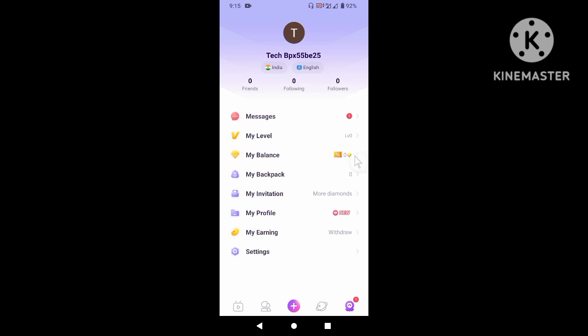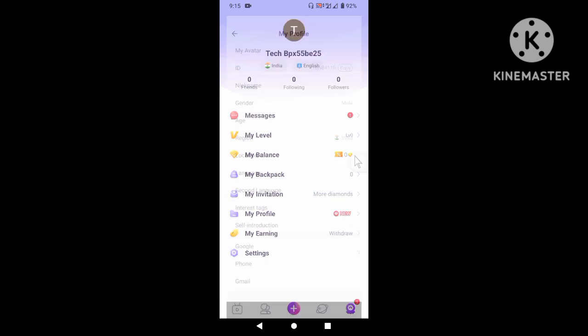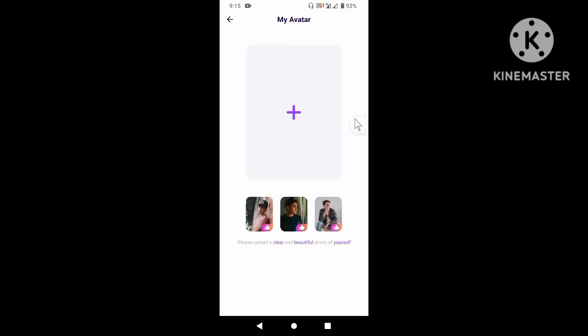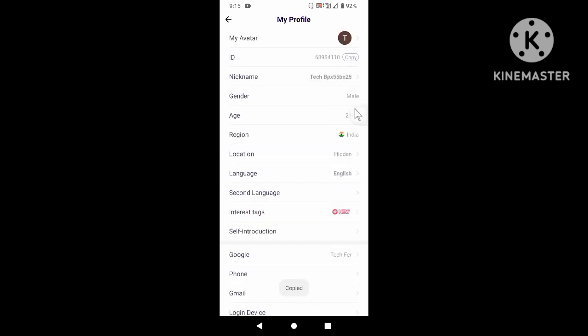Okay, the first step is to copy your id from your profile. Click here, copy your id. Just click on the edit button, and here copy this id. Just click on the copy button and your id has been copied successfully.